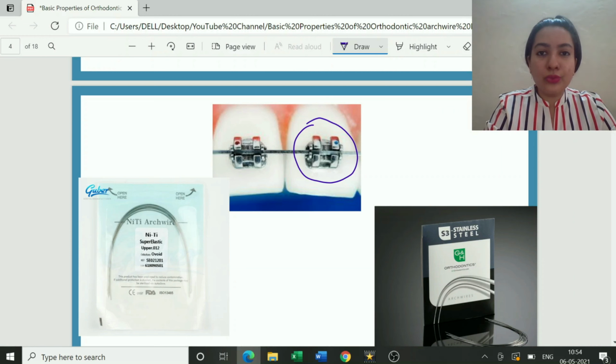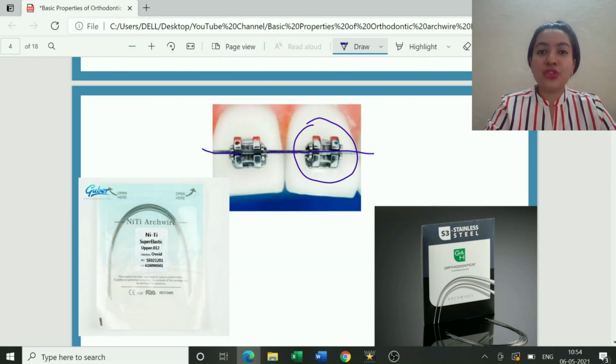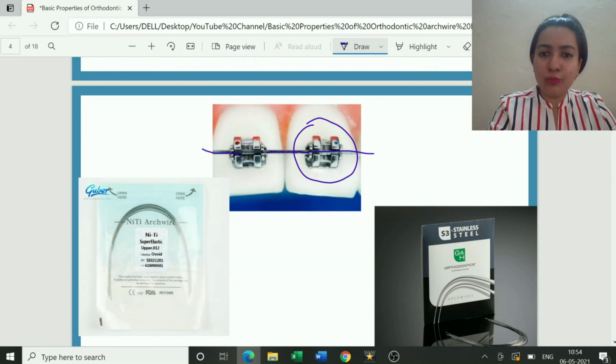Then to bring about the tooth movement, this is an orthodontic arch wire which is running. Do you see this arch wire? This is the arch wire which is running through the brackets, and these arch wires are secured into the bracket by tying a ligature or by giving a module.